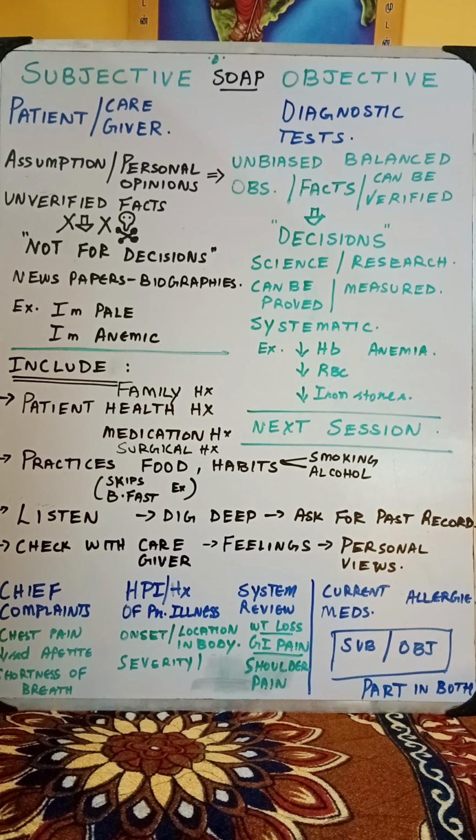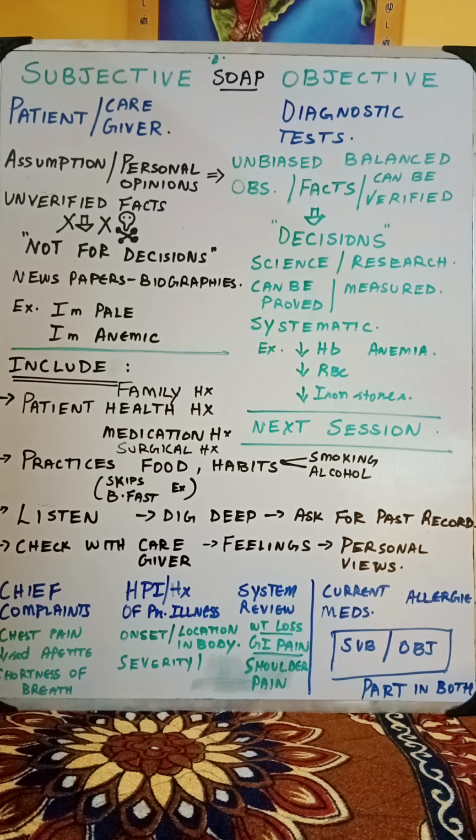Then a system review. Did you lose weight, or is there a weight gain, or is it general, like the gastrointestinal system, respiratory system, musculoskeletal system, which system the pain or the problem is in. Those things can be analyzed and understood in the subjective part of it. Now the current medications that he is taking and allergies: sometimes we can take it as subjective, sometimes as objective. If there are records which he is taking, and if you feel the adherence is good, it will become a partly objective thing.